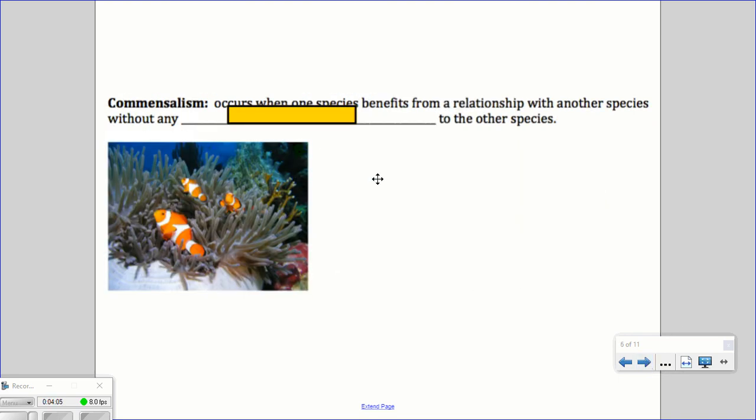The next type of symbiosis is commensalism. This is where one species benefits from a relationship with another species without any benefit or harm to the other species. So here we have clownfish living in an anemone. The clownfish benefit from the protection of that anemone, but the anemone does not benefit from the clownfish itself, and the clownfish don't cause any harm to the anemone.